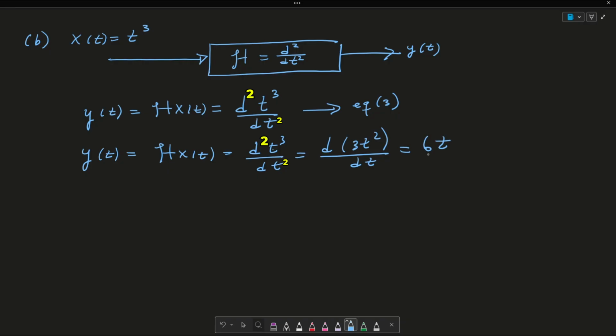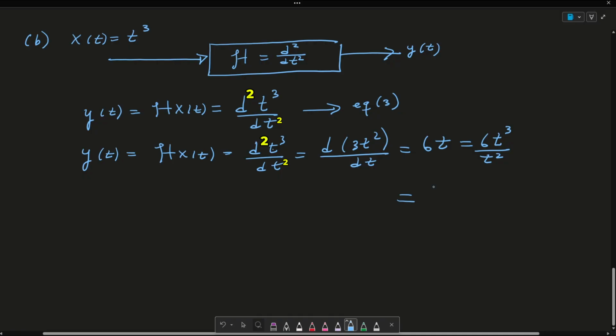We can go ahead and manipulate this 6t here to be equated to 6t cubed over t squared. So then what do we get? We get 6 over t squared times x of t.